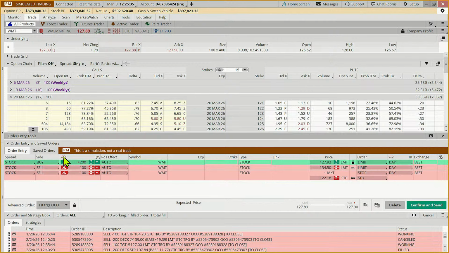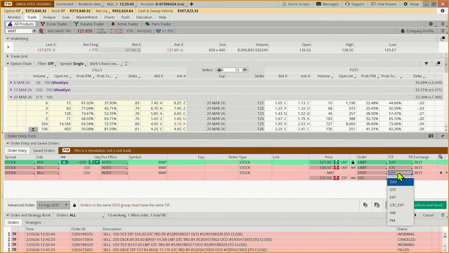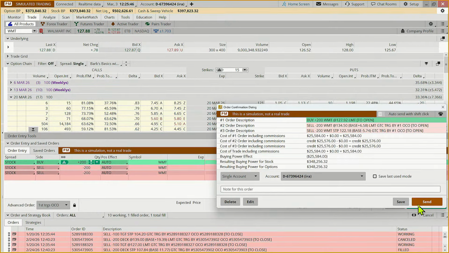And then when I click this firecracker and turn it into a paper clip, and then click anywhere on these 3 lines, it will even up the quantities. We're going to make these good till canceled. Confirm and send.